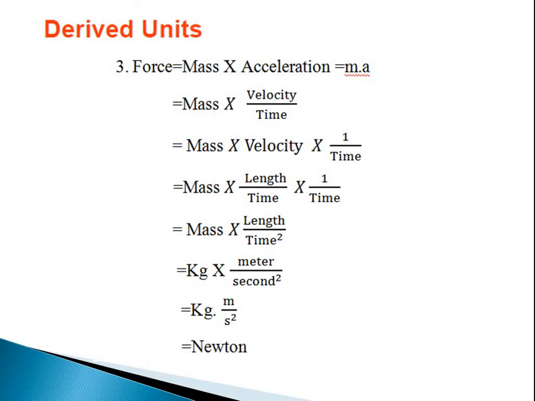Now we know that mass is the basic quantity, but acceleration is nothing but velocity upon time. Velocity is nothing but length per unit time. So the total expression of force can be written as mass into length per unit time into 1 by time. So it is nothing but mass into length divided by time square. Mass is expressed in kg, length in meter, and time in second. So the unit of force is kg meter per second square, which is also known as a Newton.